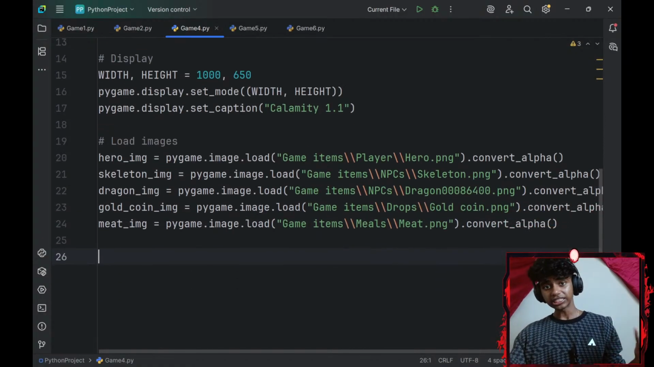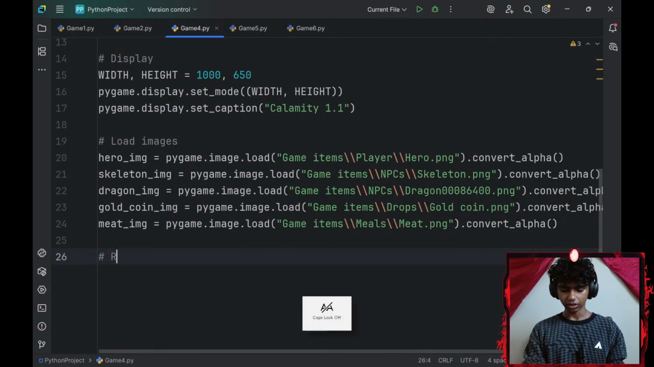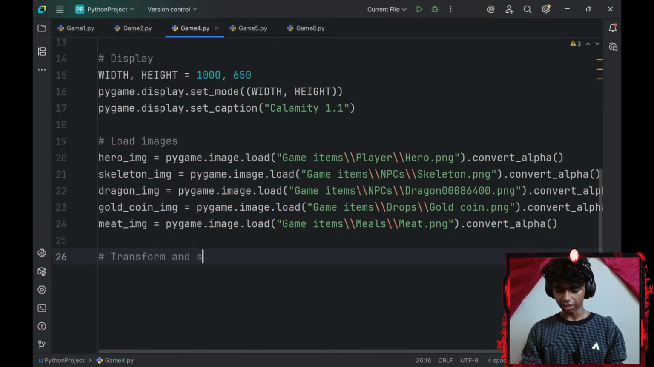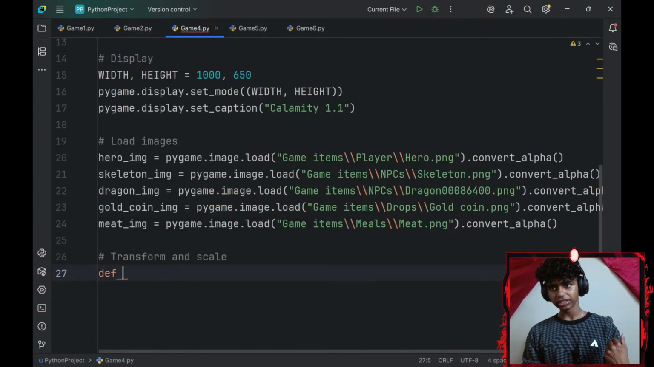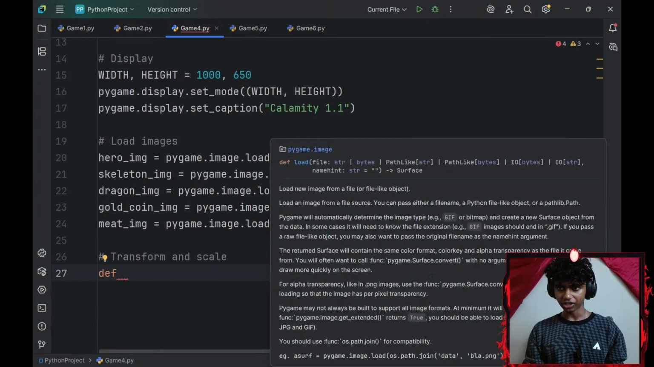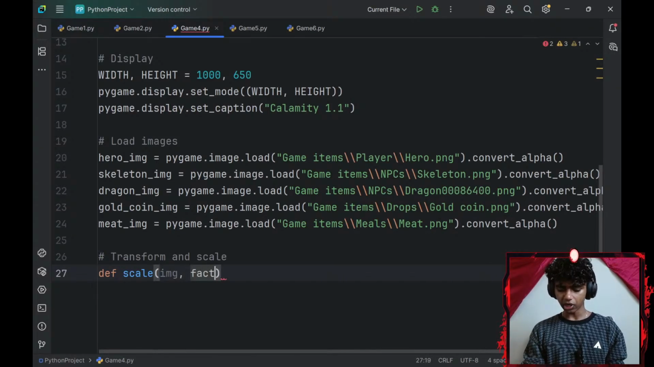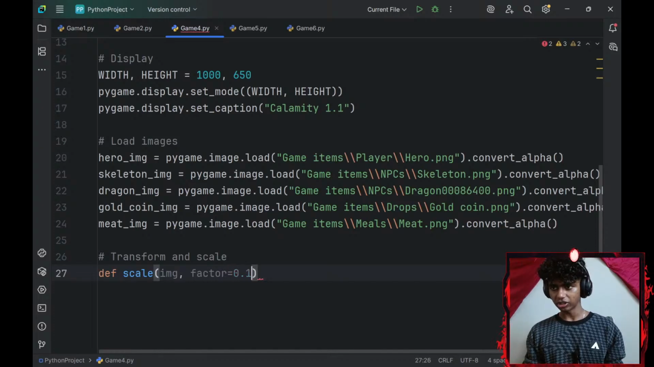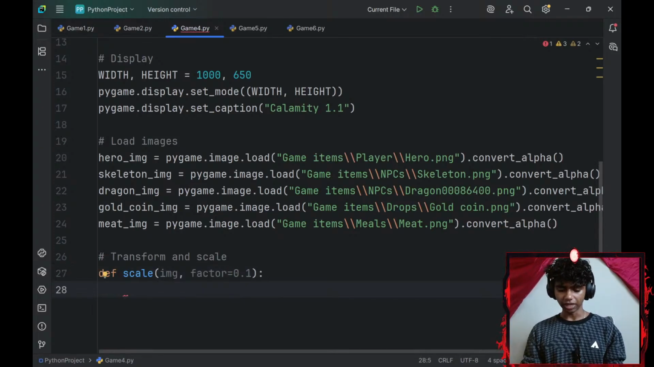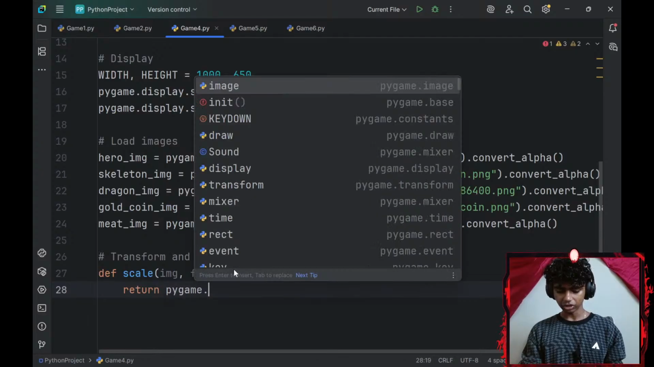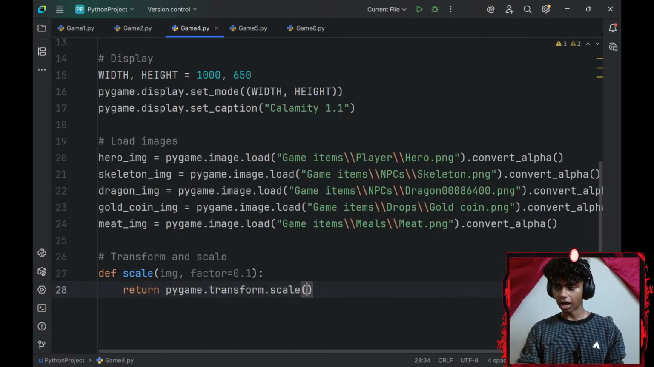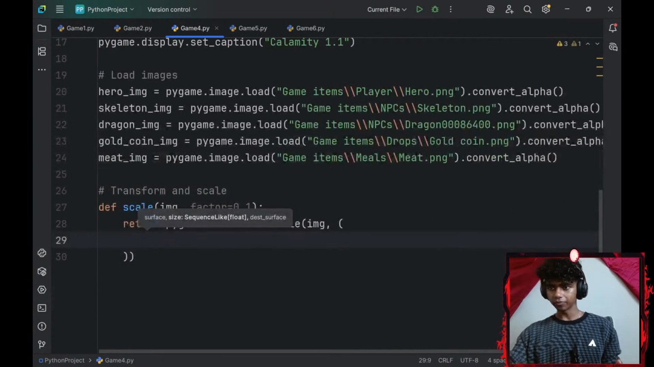Okay, and then next up, let me go ahead and transform and scale these images. So to transform and scale, since there are multiple images, I'll go with a function. Let me define a scale function, which is going to have 2 parameters, an image parameter and a factor parameter. The factor parameter will be 0.1 by default, which is also 10%. And then I'll return pygame.transform.scale. I want to scale my image, and the size is going to be in a tuple. I'll get the width of my image and the height of my image and multiply that by my factor.